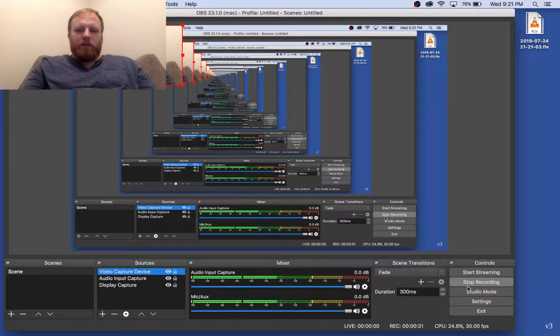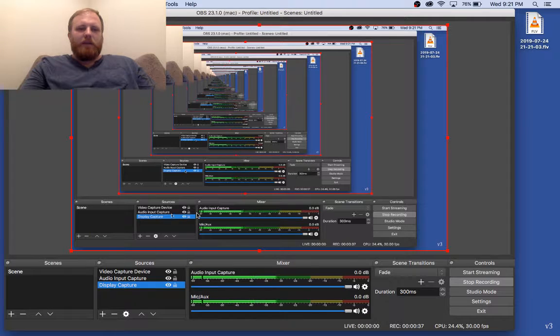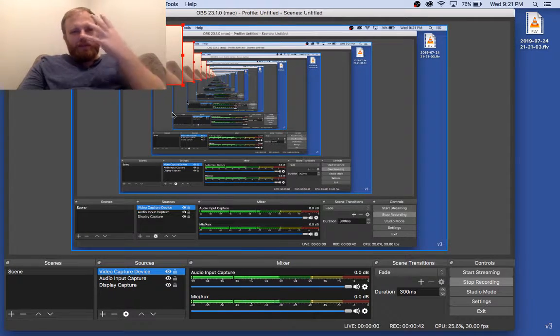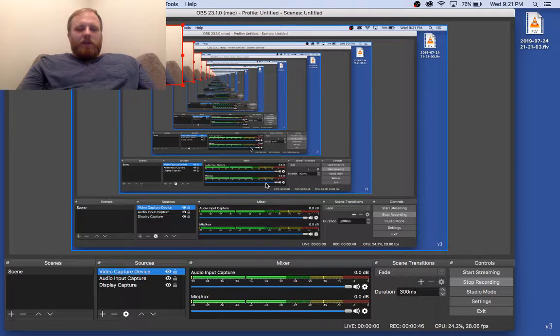So right now I'm recording the screen. You can see that I have added in other elements here. So I've added in my own audio input. Display capture allows me to show my own screen. And video capture shows you that this is my face coming off of the webcam. So today, like I said, we're going to talk mostly about the portal.